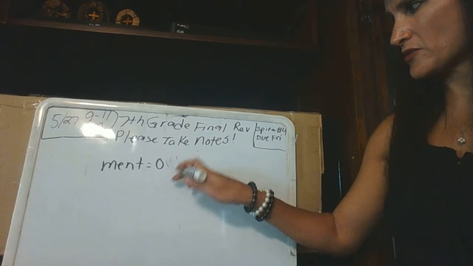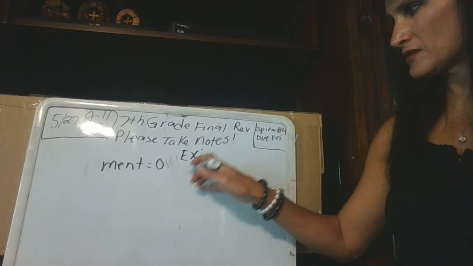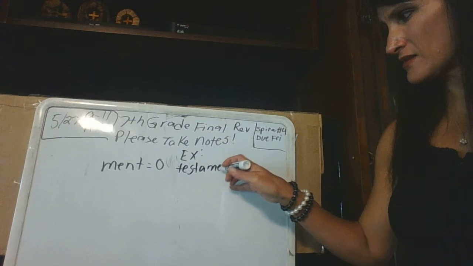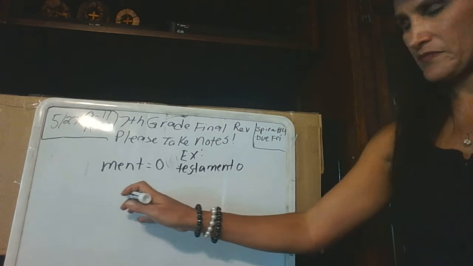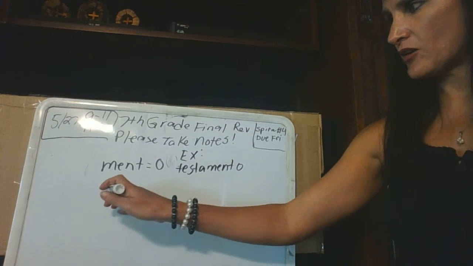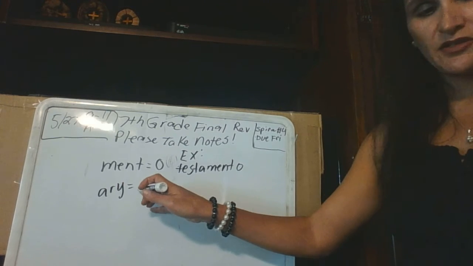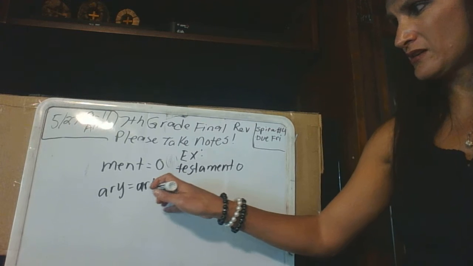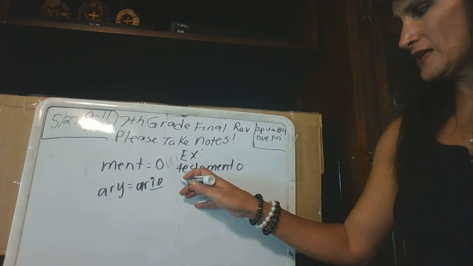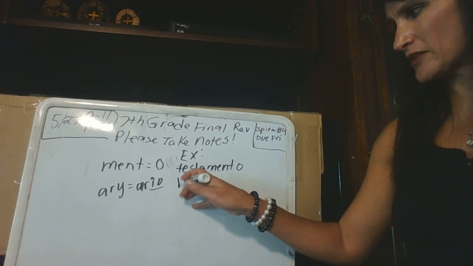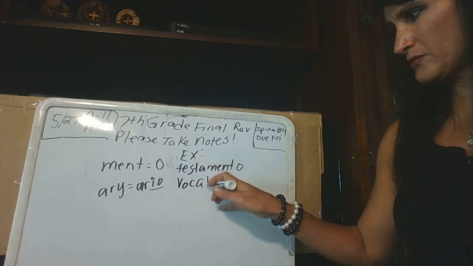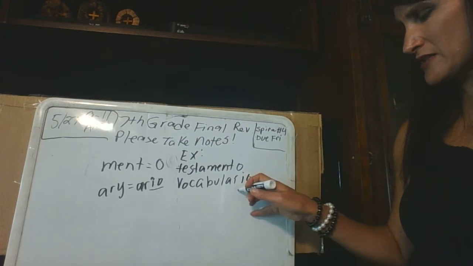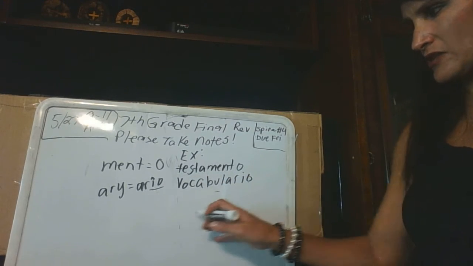Okay? Words that end, so I'll give you an example. So actually, let me just create a column here. Testament, testamento. Well, words that end in A-R-Y, you change the Y to an I-O, so it becomes ario. Okay? Change the Y to an I-O. So let's say vocabulary. Vocabulario. So vocabulary, spell it the same, change the Y to an I-O.